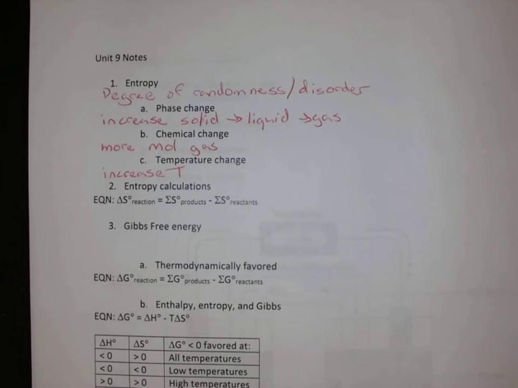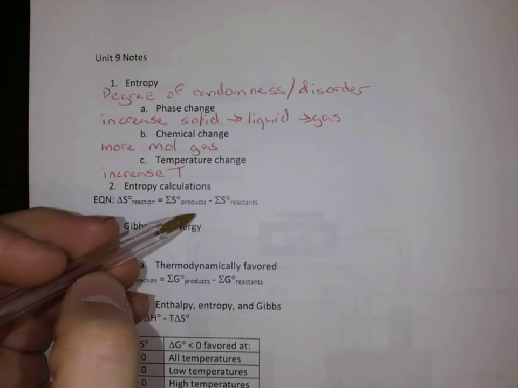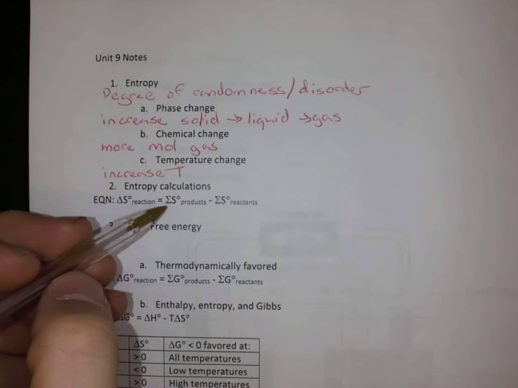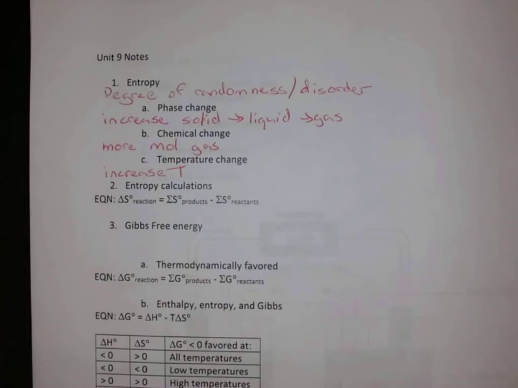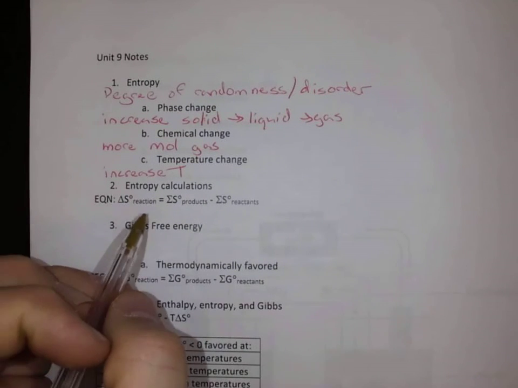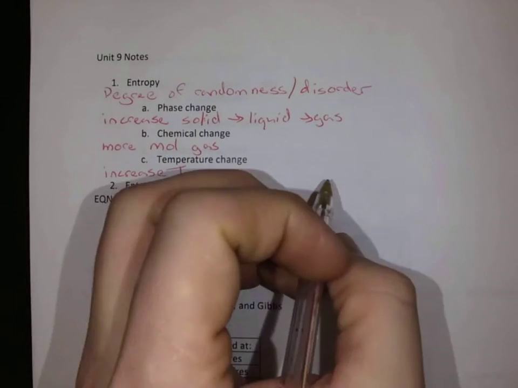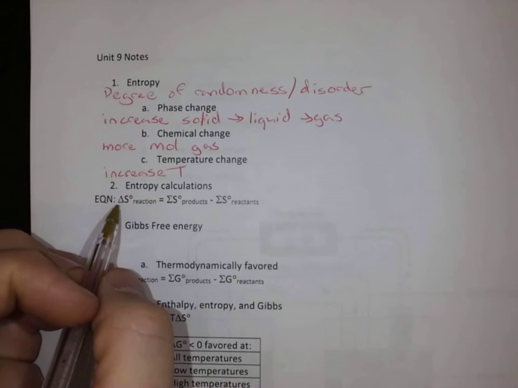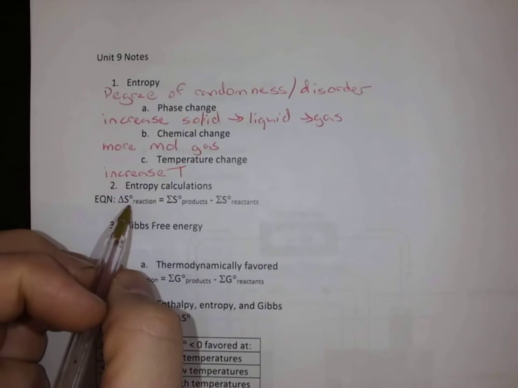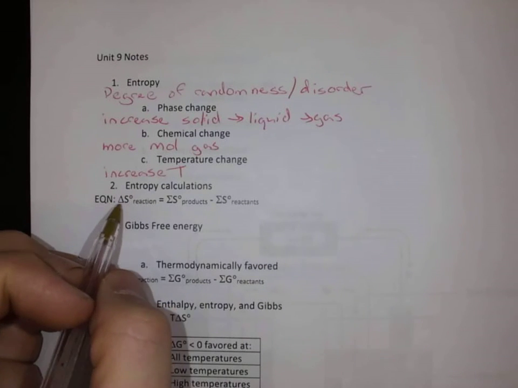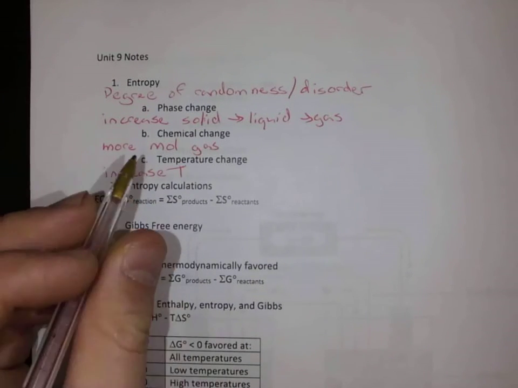Whenever we are calculating these, we can actually calculate them precisely. We have standard state entropies. These are values that would be given to us, and we would be able to calculate the overall entropy for a reaction, same idea as we have done with our delta H, where now we have a delta S. H is enthalpy, and S is entropy.